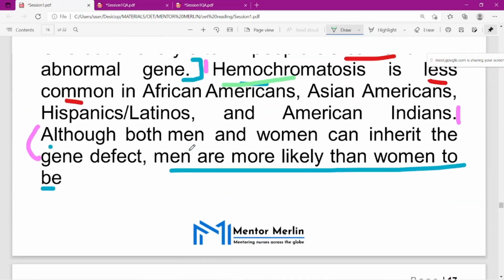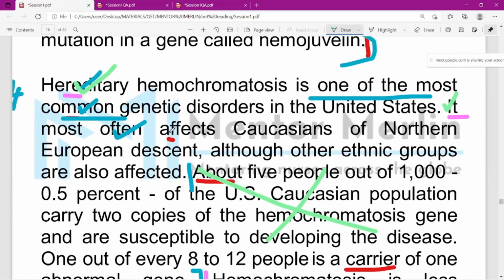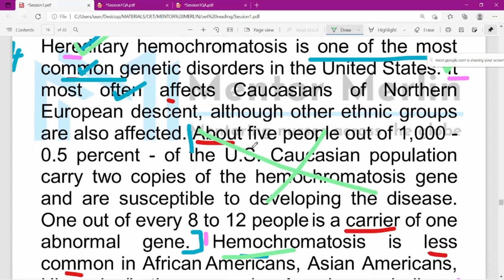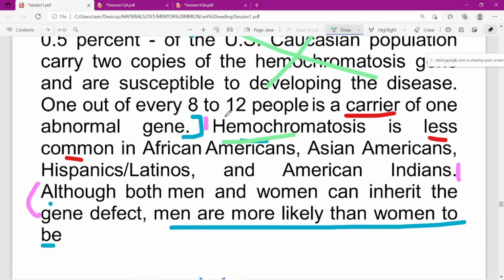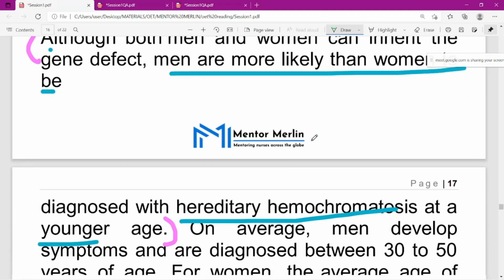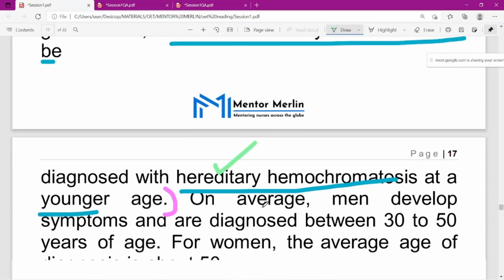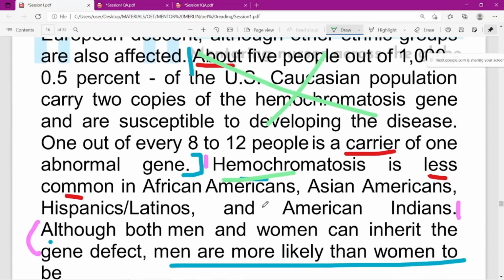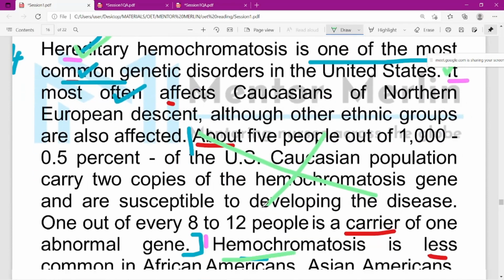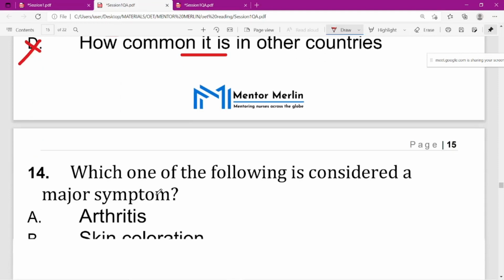That's the reason, because they are already talking about how often it's happening. But it started with hereditary hemochromatosis. Instead of hemochromatosis, they started with hereditary. It means again it is explaining hereditary hemochromatosis only. Now some values also they have given, but they haven't mentioned anything specific. Then at the end they went for generalized hemochromatosis. So here also they are talking about hereditary hemochromatosis. So yes, easily we can find out that in 3 places they are talking about hemochromatosis.